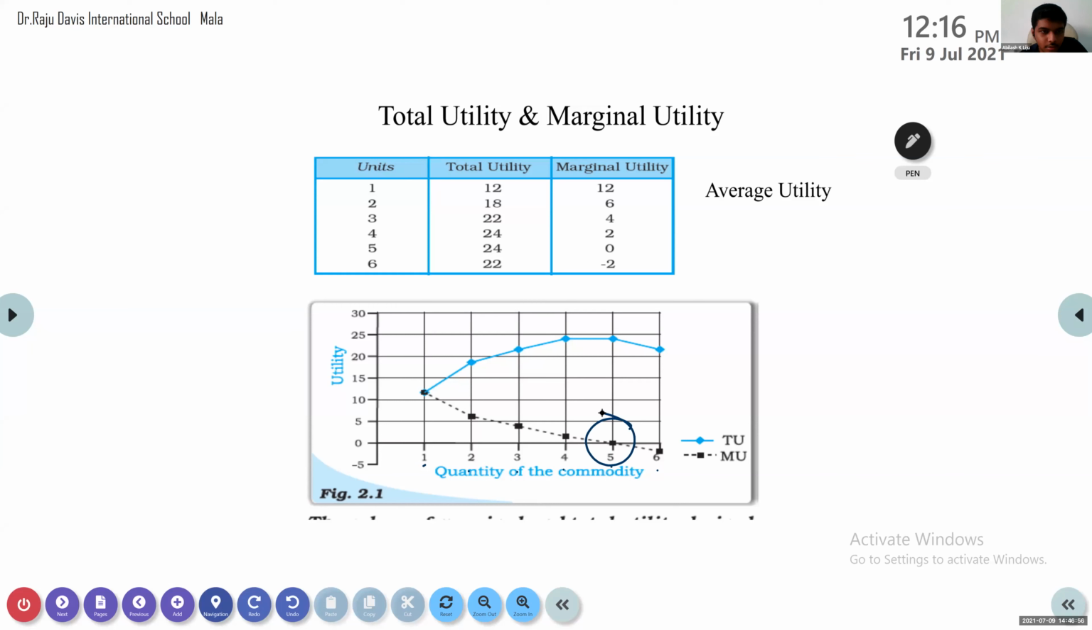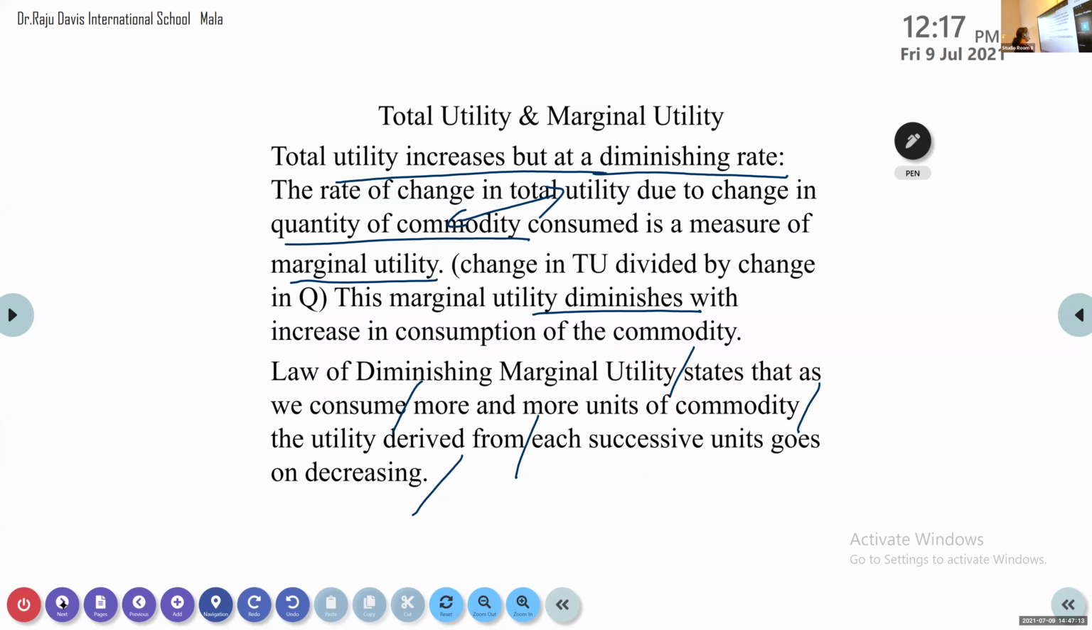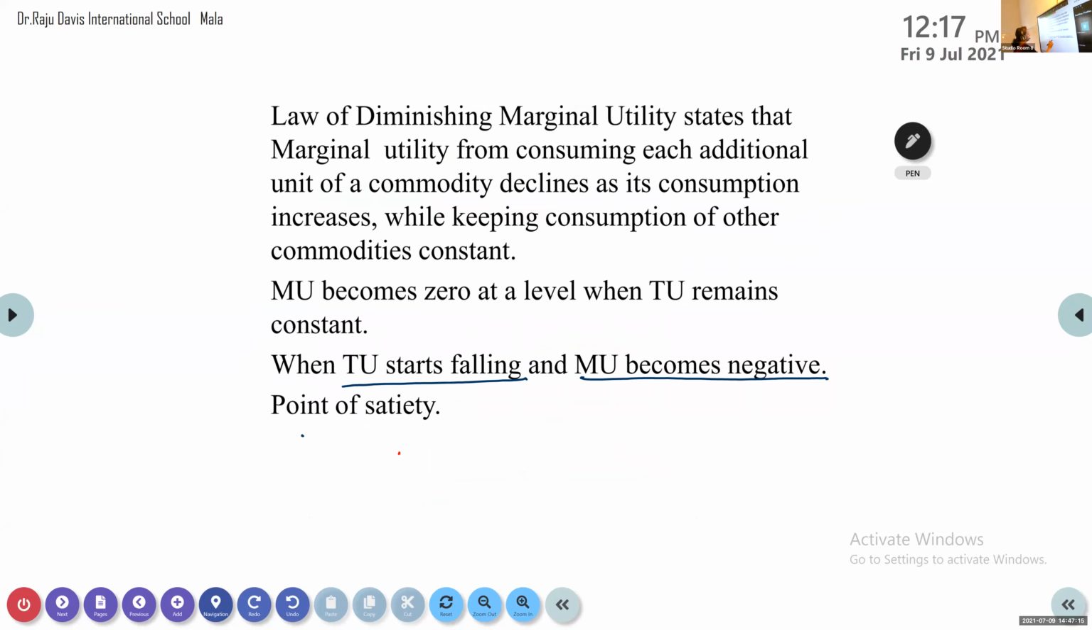Because there is no utility, I am not getting any more satisfaction from this. Even if I consume, it will be negative. I don't want it now. That point we call the point of satiety. That also is not given in your textbook.